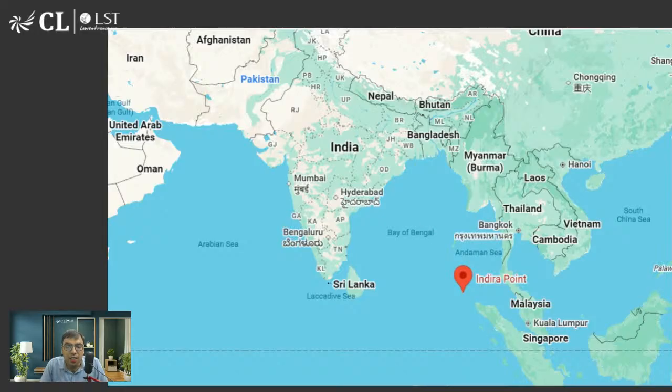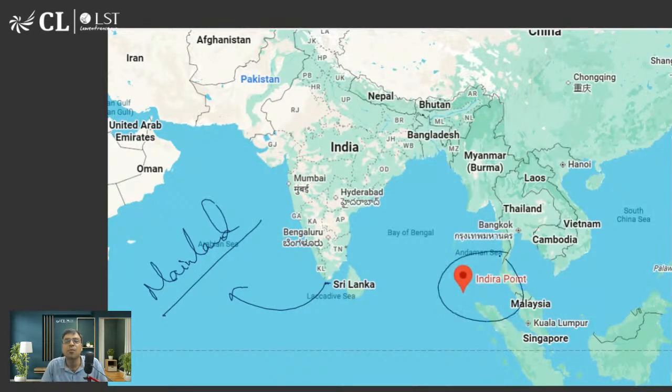Now, which is the southernmost tip of mainland India? What should be the answer? If they are asking southernmost tip of India, the answer is Indira Point. But if the question is asking what is the southernmost tip of mainland India, then what should be the answer? क्या आंसर होगा बताइए?